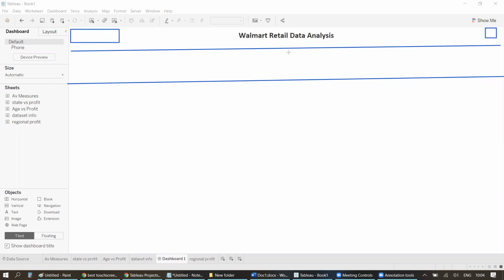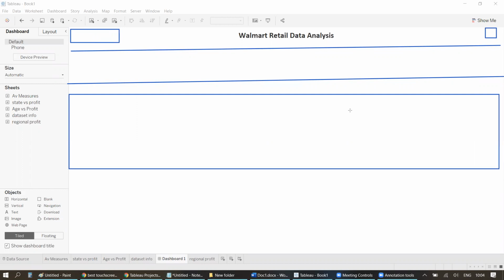And then in the next one, right here, maybe you can have 2 separate controls. In one, you can have that map that you created. In another one, you can have that age versus profit, okay?